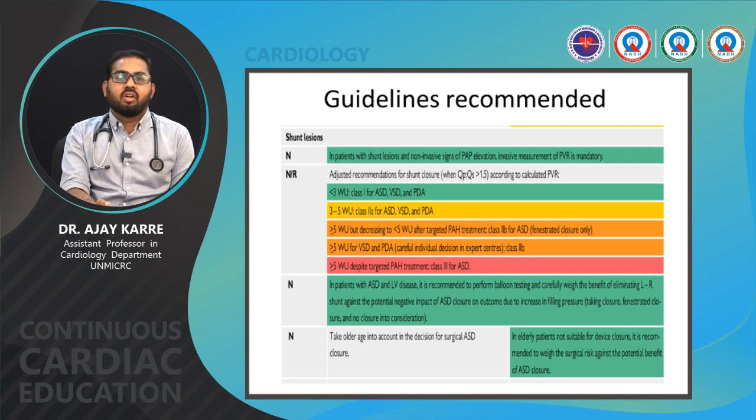Take older age into account in the decision for surgical ASD closure. In elderly patients not suitable for device closure, it is recommended to weigh the surgical risk against the potential benefit of ASD closure.